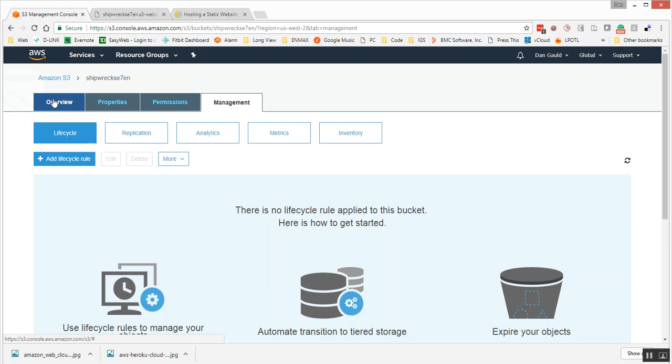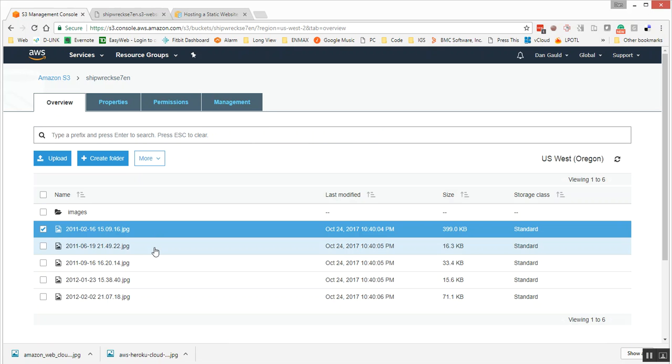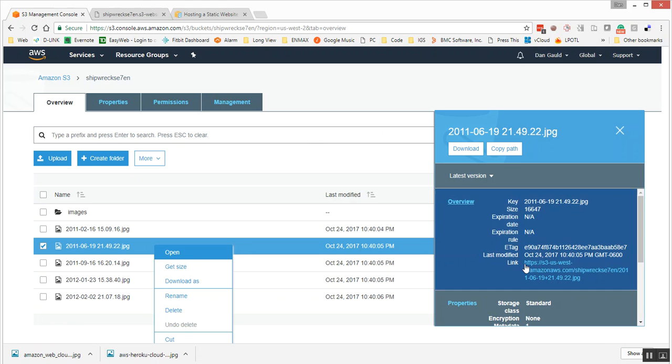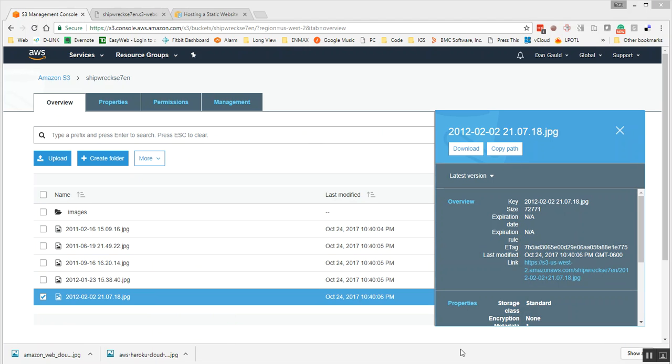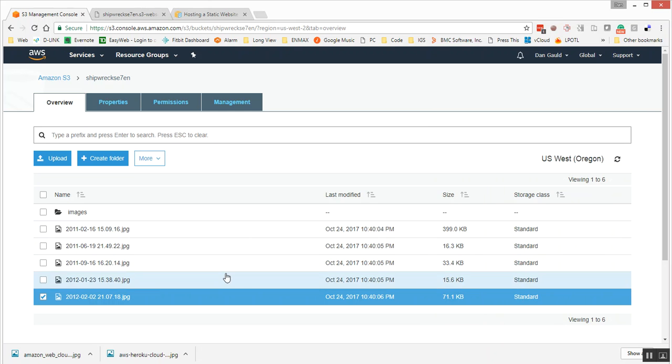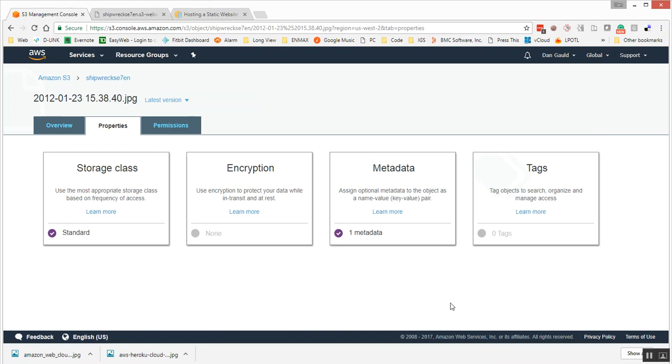What else did I want to show you? Where is the encryption? It's somewhere here. So if we click on a file, properties pops up, we go to properties. Yeah, so we could enable encryption on specific files or folders within S3.